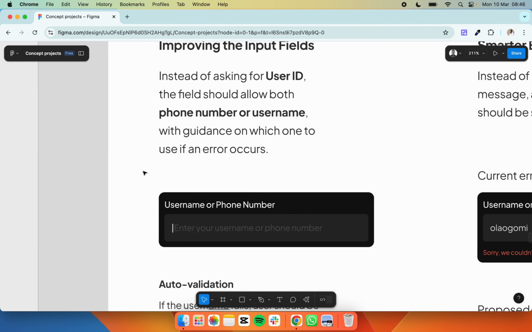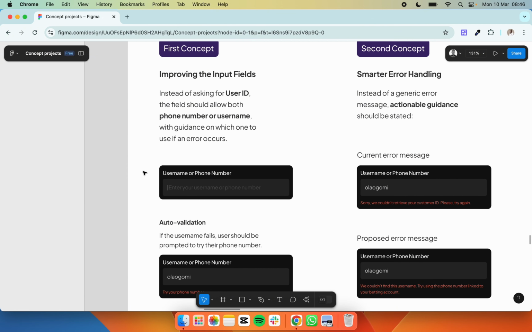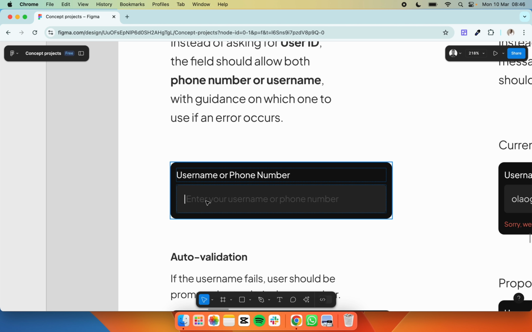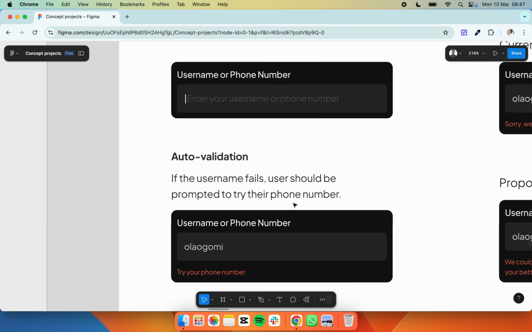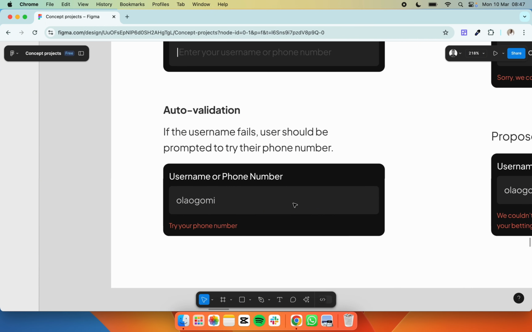For instance, the field would say, "Enter your username or phone number." That is very straightforward. There should also be auto-validation under this concept: if the username fails, the user should be prompted to try their phone number. So when I entered the username and it didn't work, I should get an auto-validation that says, "Try your phone number."